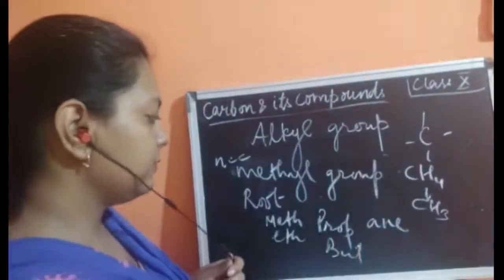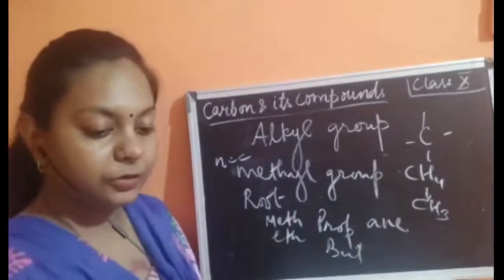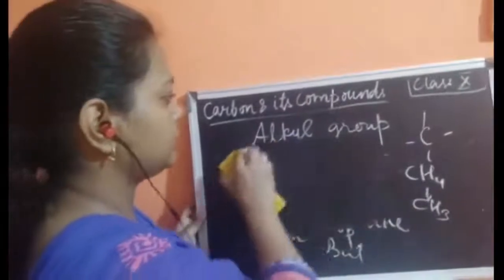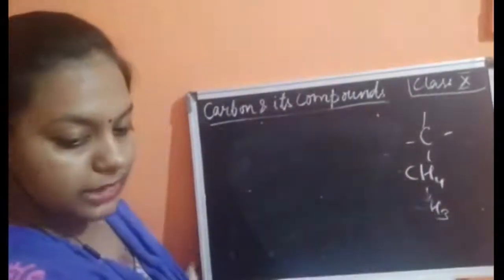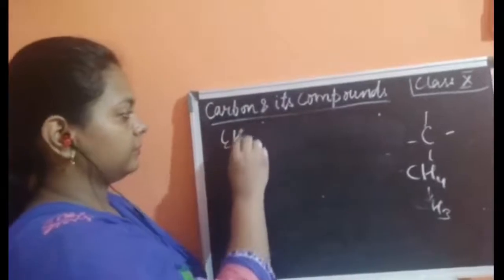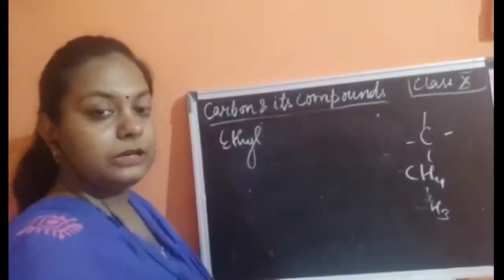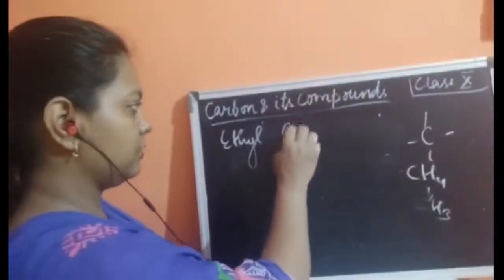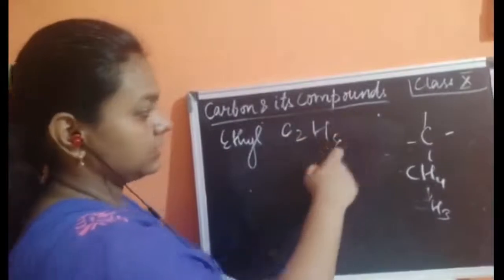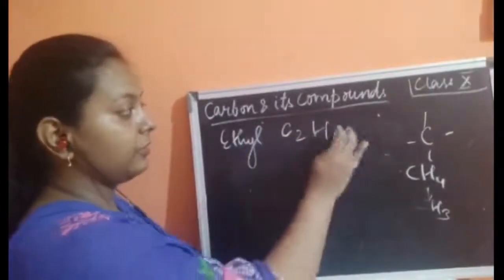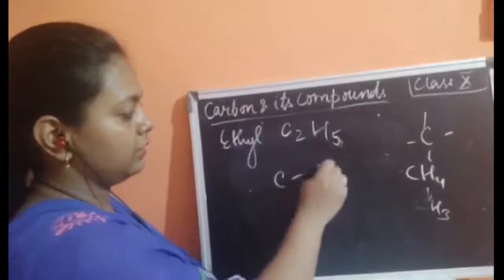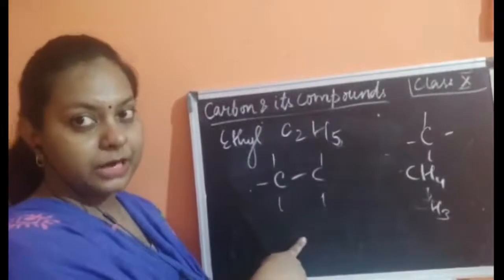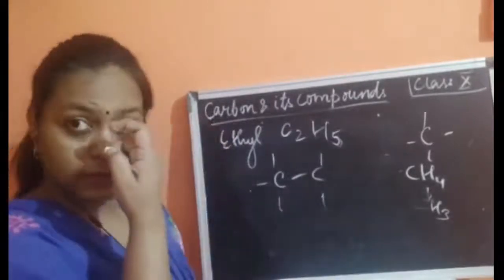Similarly, if you need to write the ethyl group, then what happens? The alkane was C2H6. For the ethyl group, C2H5 would be there. Of these 1, 2, 3, 4, 5 and 6 hydrogen atoms, one hydrogen atom will be subtracted. Okay, so this was about the alkyl group.